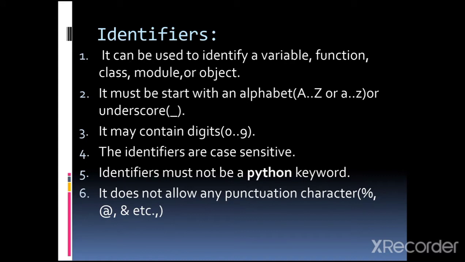Identifiers is one of the concepts, but it is not a keyword. It does not allow any punctuation character like percentage, that is modulus, at or asterisk, etc.